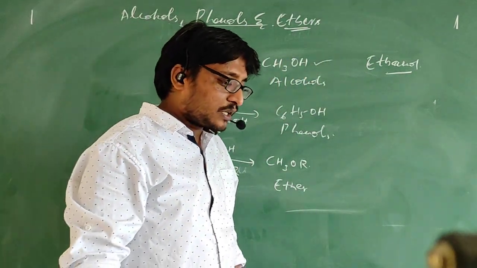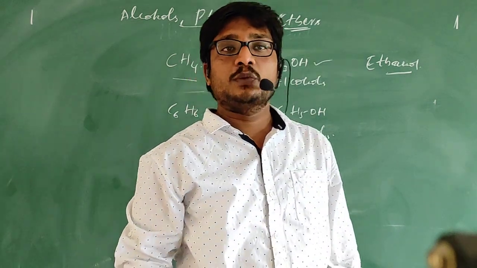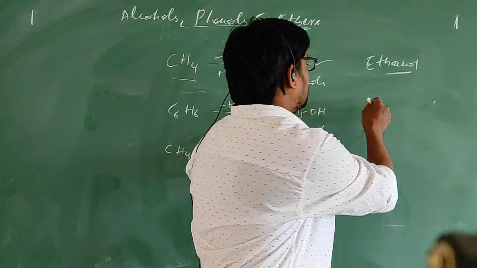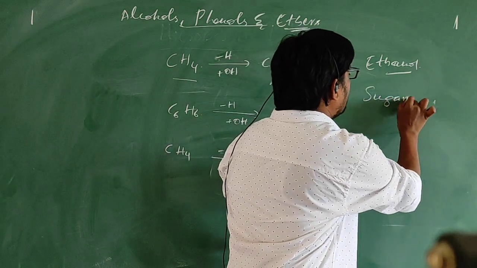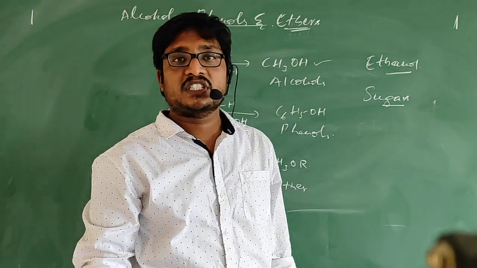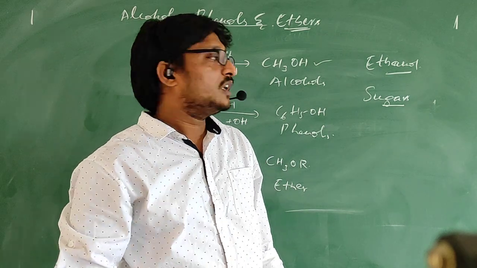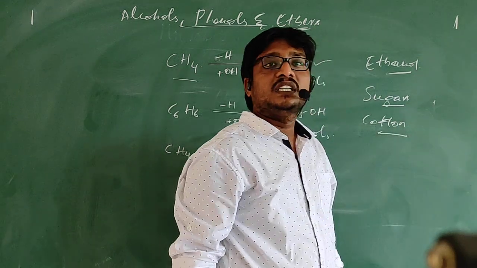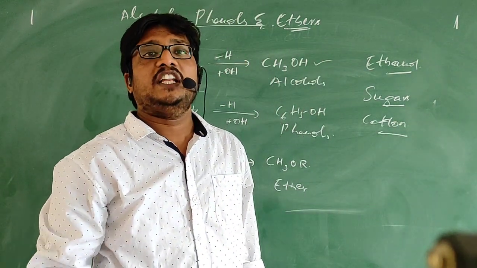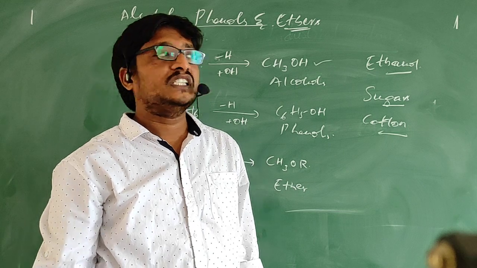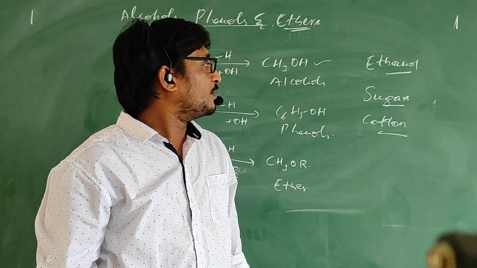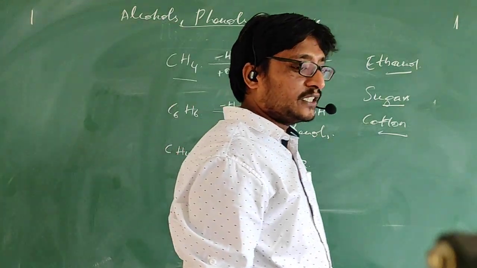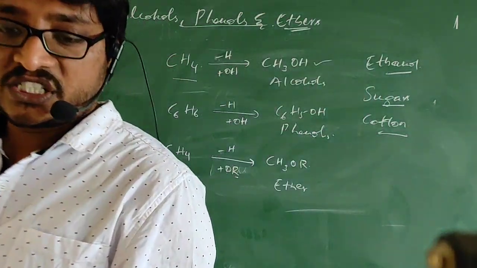Okay. There are some other compounds which contain OH groups and we use them in our day-to-day life. For example, sugars also contain OH groups, is that right or not? Or the cotton fabrics which we are using, they are also made from compounds containing OH groups only. So in this way, there are many compounds which are made of these OH groups. Okay, let us go into the topic. Please note these things.